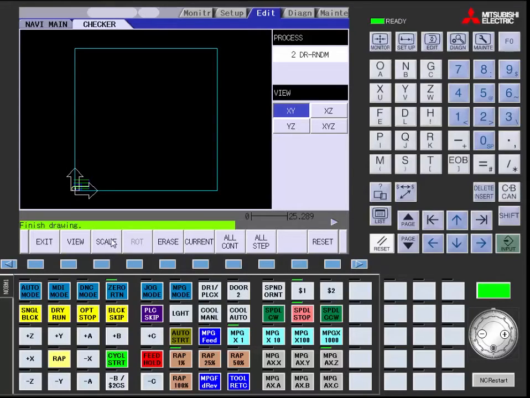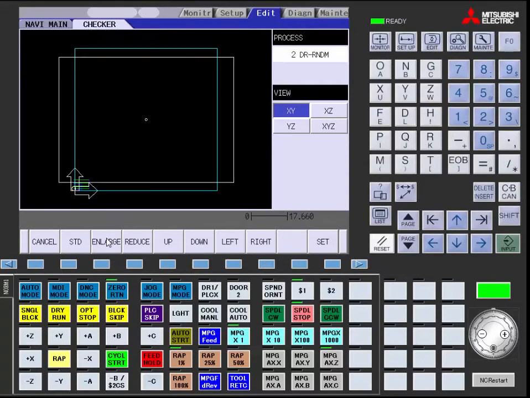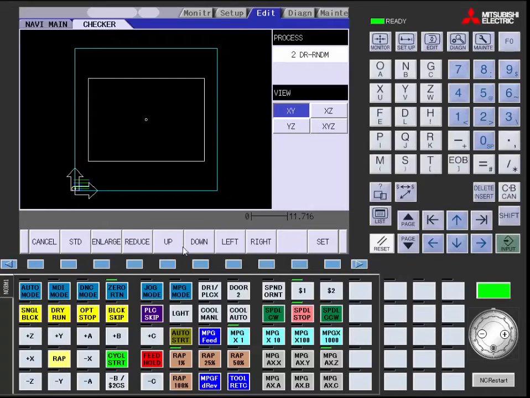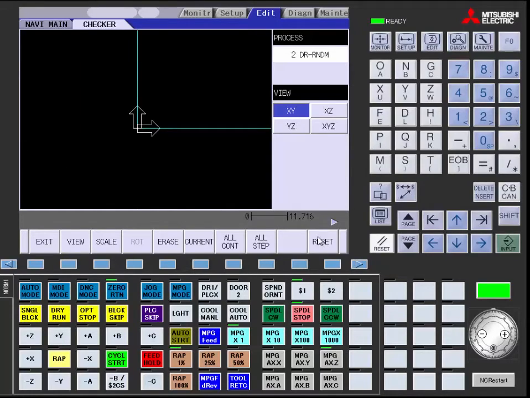If the scale is too small, you can scale and enlarge by bringing in your enlargement, and you can also center the screen by moving the center of the dot as close to the corner as possible and hitting set. Again, you can hit your path, and if you notice, you have now cut and drilled your holes. Go ahead and exit out of the checker at this point.